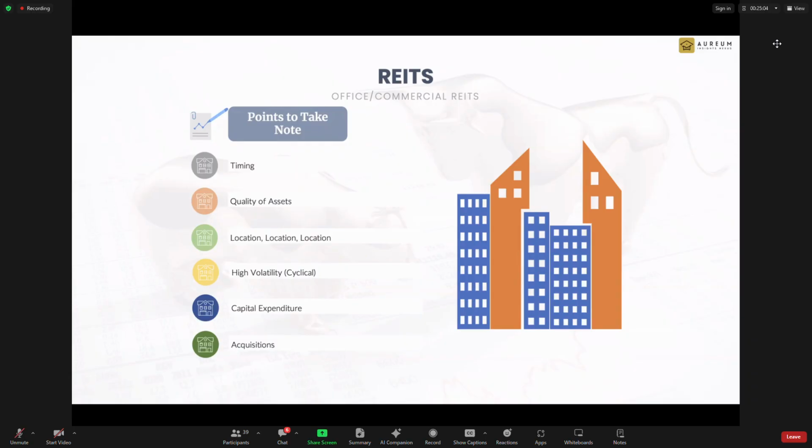REITs of all the REITs choice, because of the nature of the site, higher cost, capital expenditure, and also they are very business cycle dependent. And with work from home now become a norm, a lot of offices are downsizing. And this actually puts pressure on office building. Although we can see that in Singapore we invite a lot of international brands, like a lot of China, Alibaba come to Singapore, set up office, all these things. But ultimately, the office space requirement have become lesser.